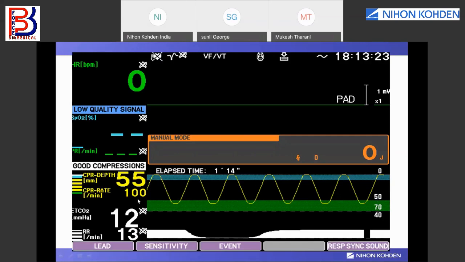You can see the compression waveform. You need to compress and completely recoil. You can also see the CPR depth and CPR rate on the screen. So you have an audio-visual CPR feedback device on the defibrillator.